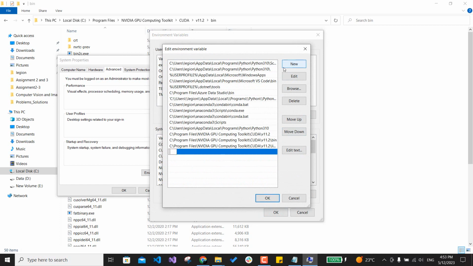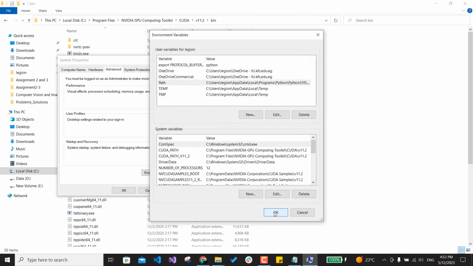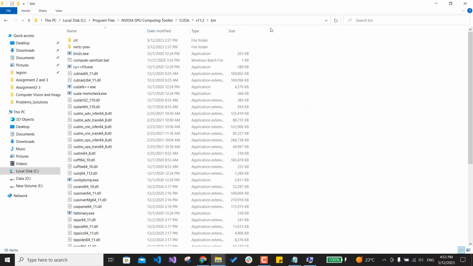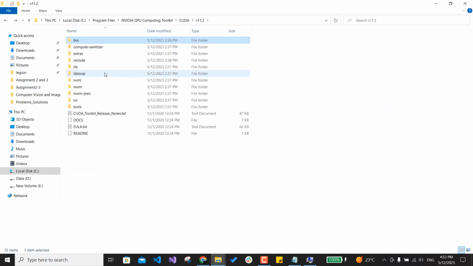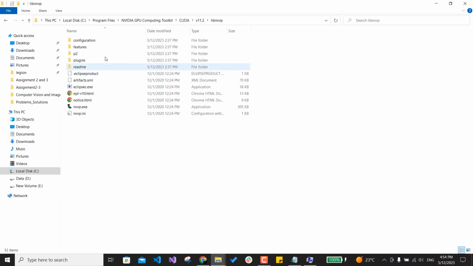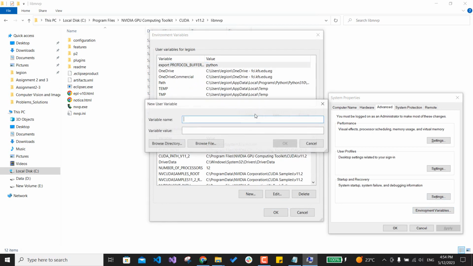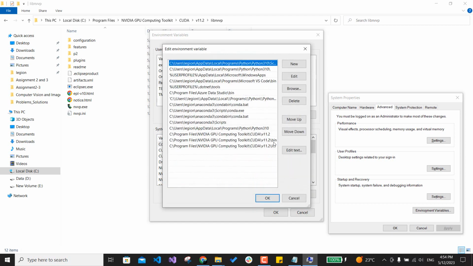I already did it. You just click new and paste your path here. Okay, you have to add another path. We can see it here. The other path you're gonna add is here, lib, and you take this and add another path: environment, new, and just paste your path here and press OK. I already did it.